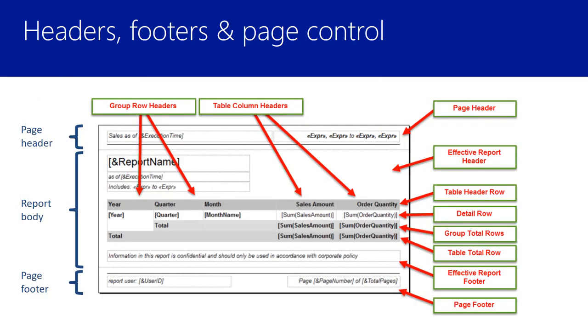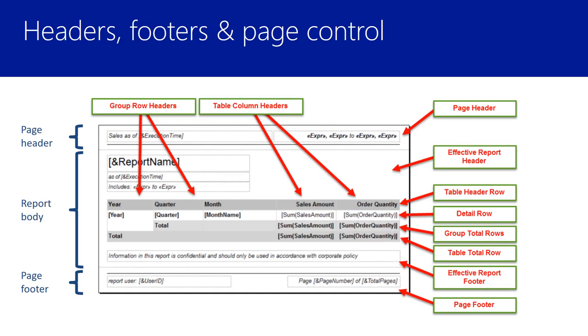This graphic shows a summary of different headers, footers, and objects that can be used to enforce page control. So over on the left side, you can see the page header area. Any of the text boxes and the line that I've placed in this area will be repeated at the top of every page and optionally omitted on the first page of the report.